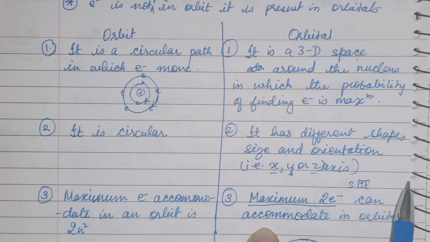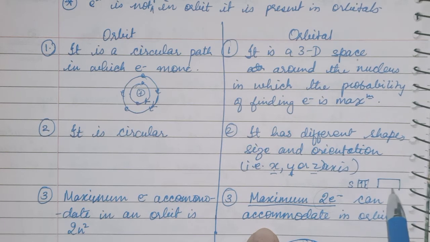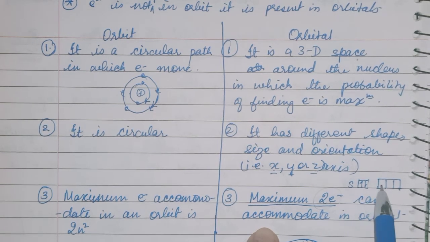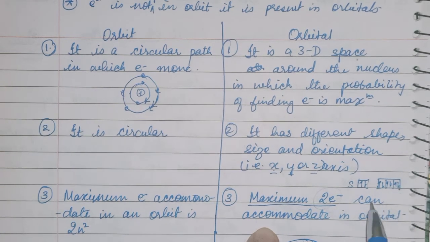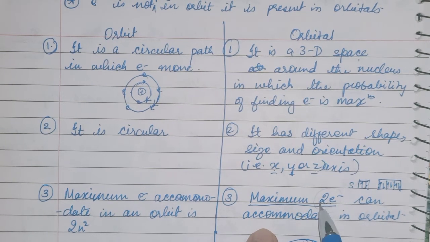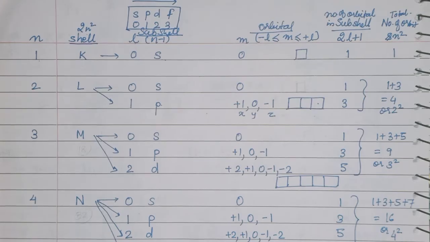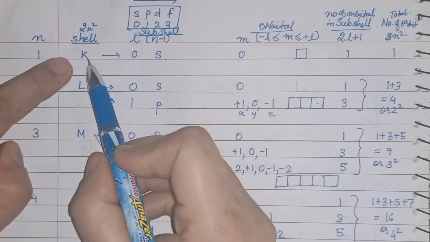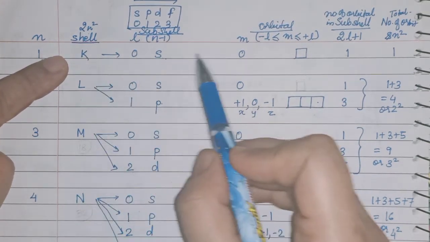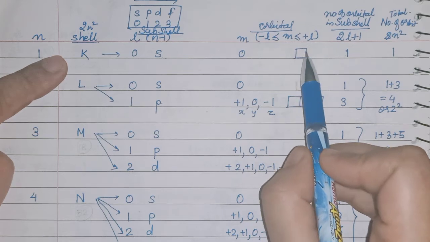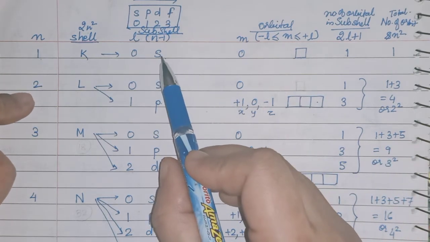In P there are 3 boxes, so in each box 2 electrons we can fill, upward and downward, upward and downward. So this is telling you that in each orbital, in each of these boxes, maximum 2 electrons we can fill. So here in K shell we are getting 2 electrons, and those 2 electrons will be accommodated in this one orbital or one box of S.